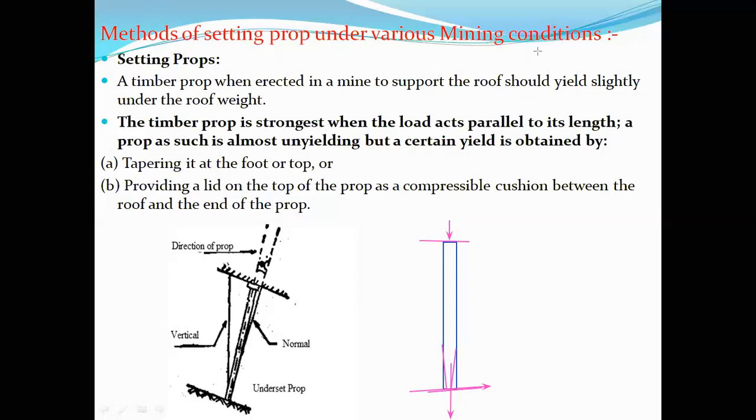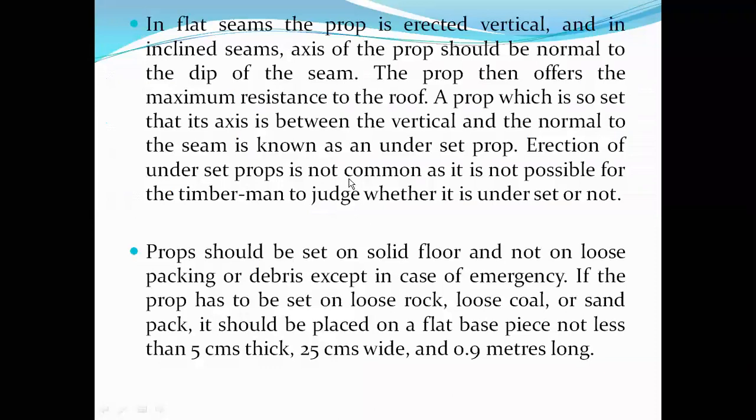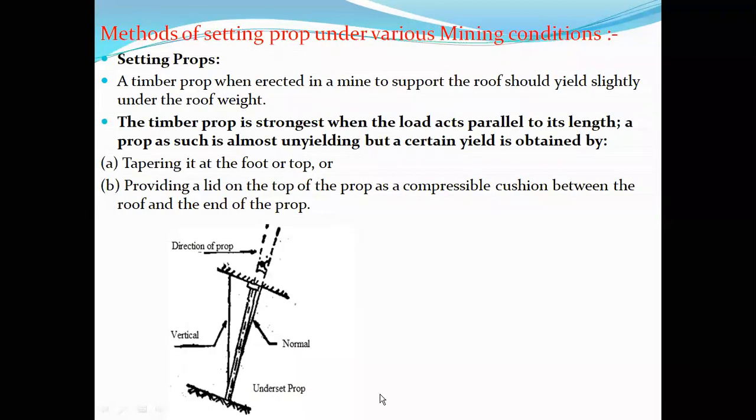See here, in a flat seam the prop erected is vertical, and in an inclined seam, the axis of the prop should be, look at this, it is very important. This is called an underset prop. Underset is nothing but, let's say here, this is the vertical line, and this is the corresponding normal line, because this is an inclined seam.